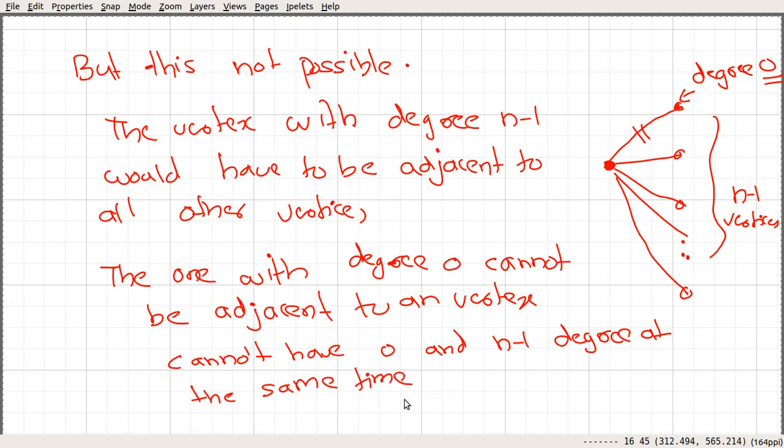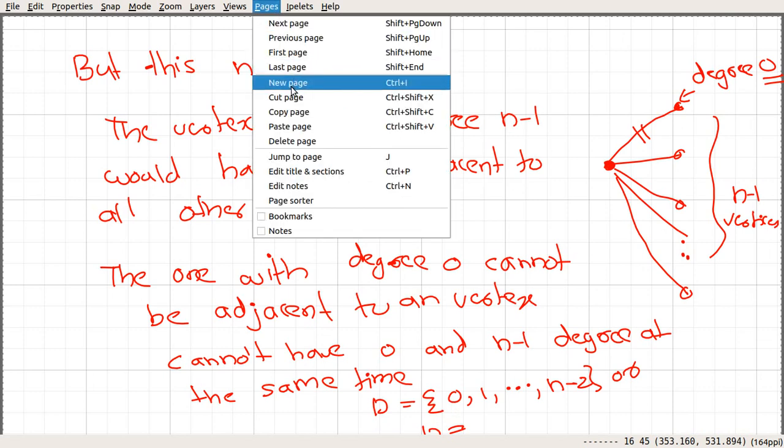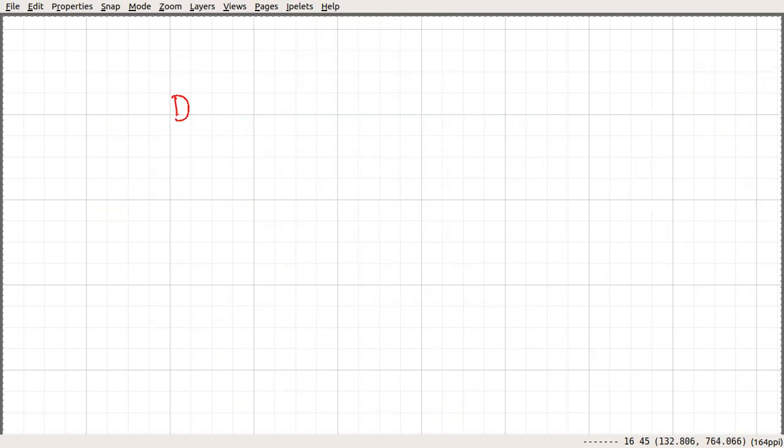So our degree set must be of the form 0, 1 up to n minus 2, if we have a vertex of degree 0, or D must be of the form 1, 2 up to n minus 1.